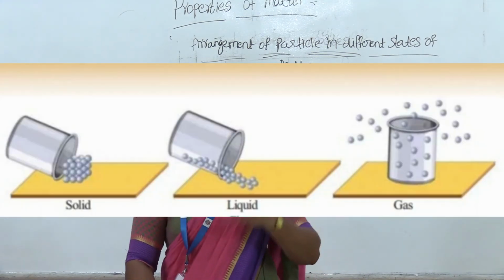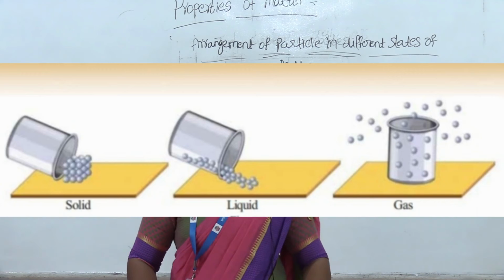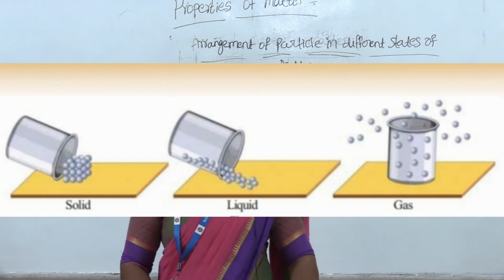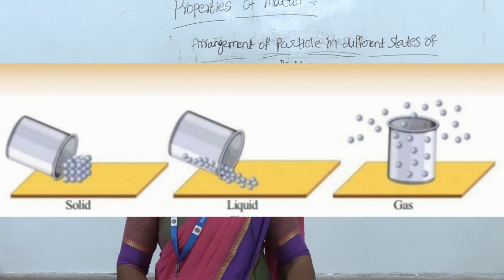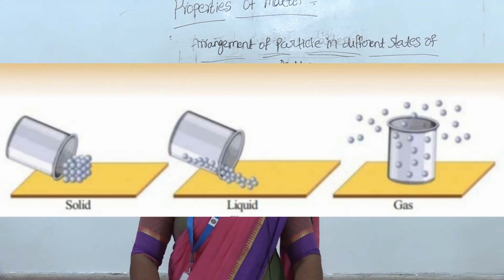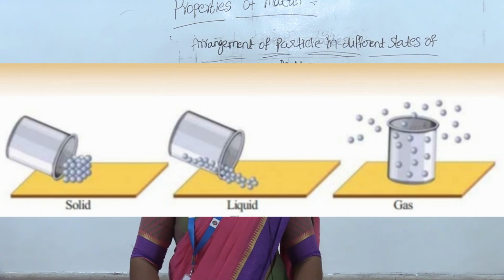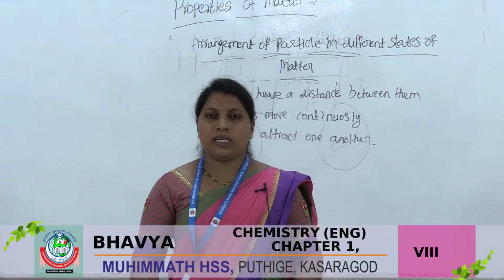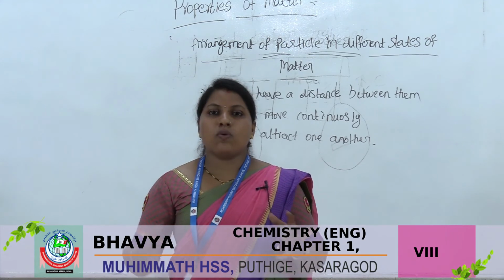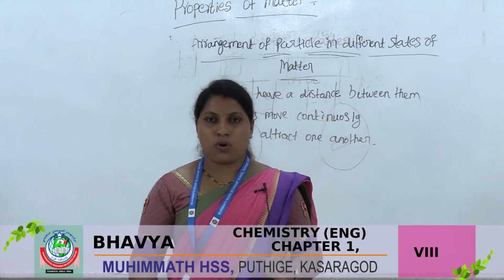In that picture you can see how the particles are arranged in solid, liquid and gaseous. See the first picture, solid. How is the particle arrangement? The particles are closely arranged in solid state.